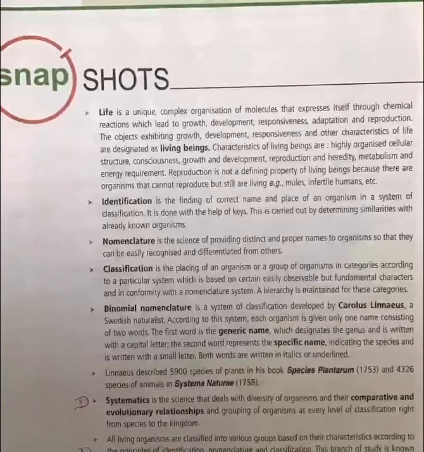Organs make organ systems, like digestive system, respiratory system, reproductive system. And all the systems together make an organism. This is what is called living organization. Any living organism starts off with a micromolecule called atom. From atom, it develops into an organism by having various structures. So we say structural organization.